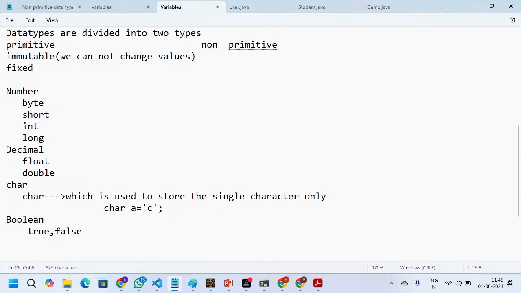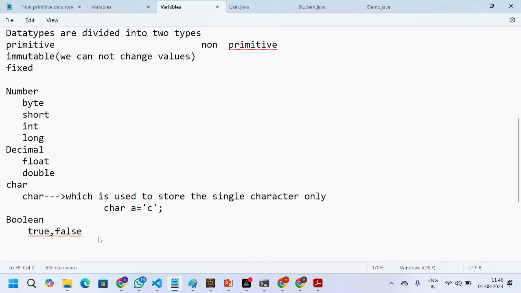For example, here you should remember one more point. They are categorized into four based on size. The size is similar to when you purchase bottles: half liter, 1 liter, 1.5 liter, and 2 liters. Like that you can assume. Based on the size they have been categorized. Apart from that, everything is the same.